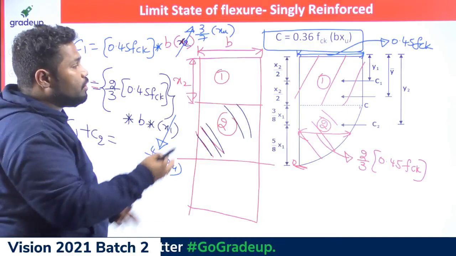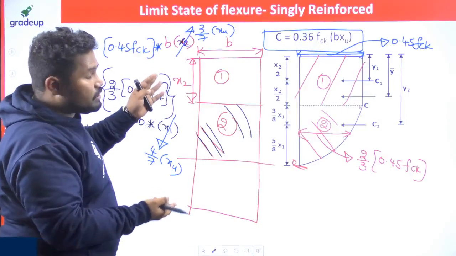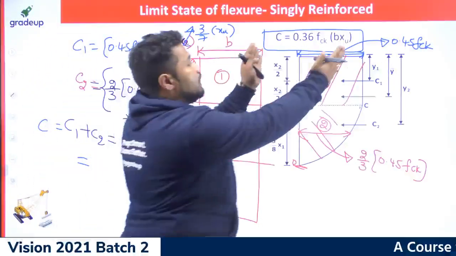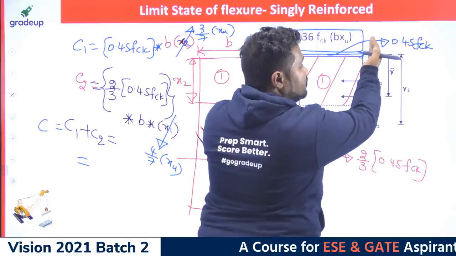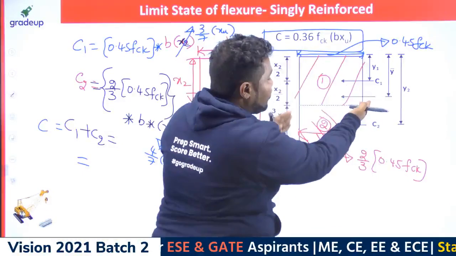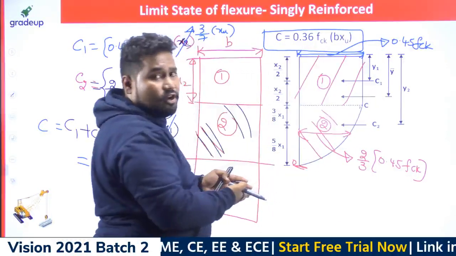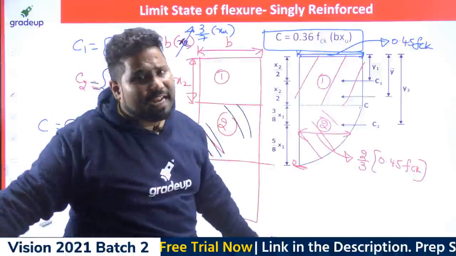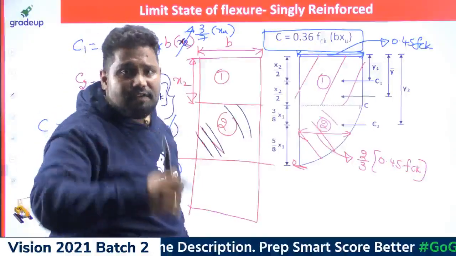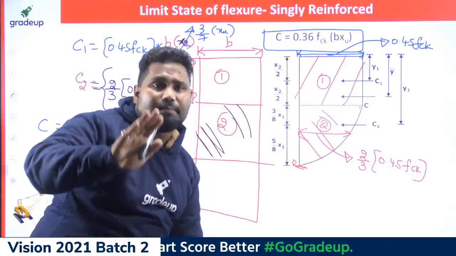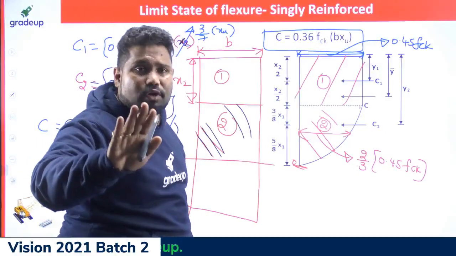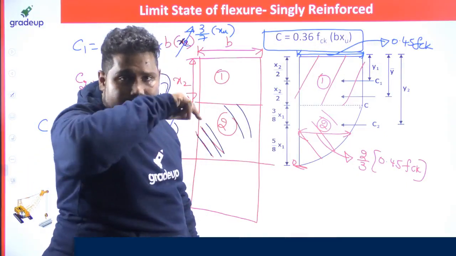People will also ask me why I am teaching all this, because there was a question already asked. Whenever the stresses change, the permissible stress changes. Whenever the shape of the stress block changes, the compression force changes completely. In such cases, they will ask you how to find the depth of the neutral axis. That's the reason why we are considering this.